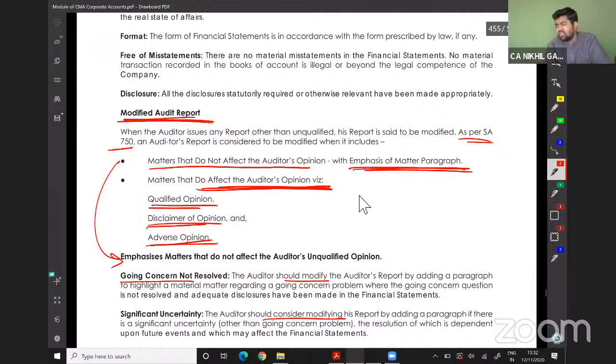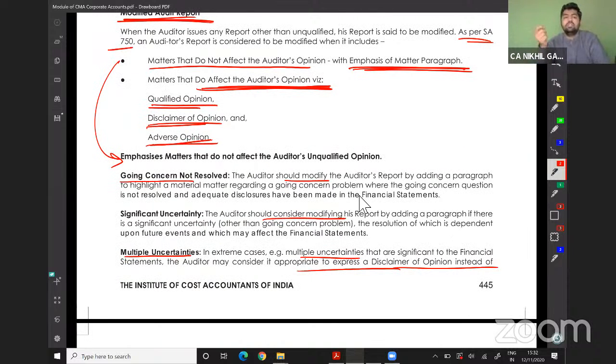Qualified means except one or two things, everything is right. Disclaimer means we don't know anything. Adverse means everything is wrong. So emphasis of matter, what does it mean? Because of this matter, the auditor's opinion is not affected, but to seek your attention, we have introduced the emphasis of matter paragraph. So this has not affected my opinion, but to seek the user's attention, I've written this.